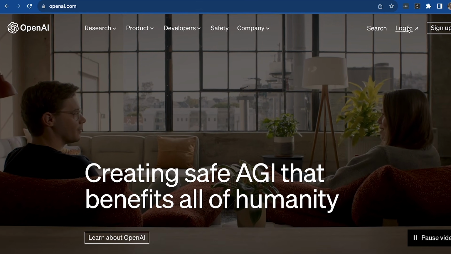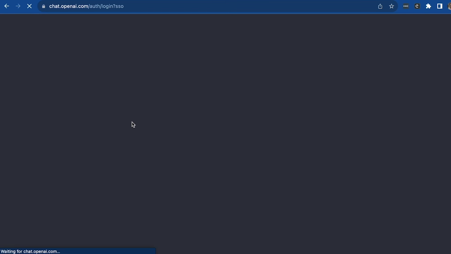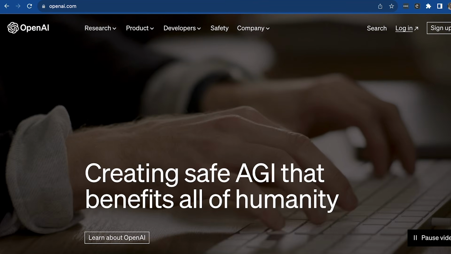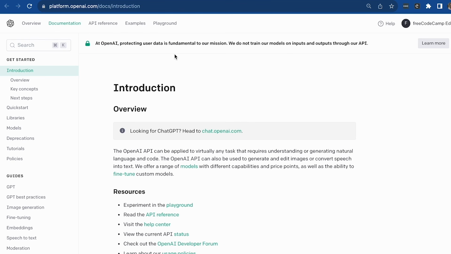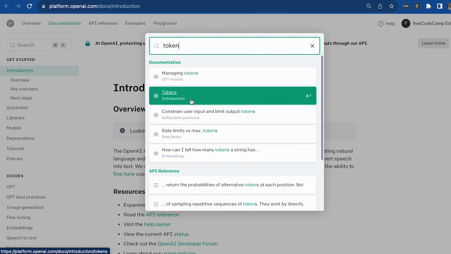So once again, I'm just going to log in and head back to the platform here. And that is it. We are ready to go. Another thing I want to discuss is tokens, as you might find that you have run out of the free tokens that you have in order to interact with ChatGPT. So in order to do that, I'm going to head over to the documentation and talk to you a little bit about tokens.